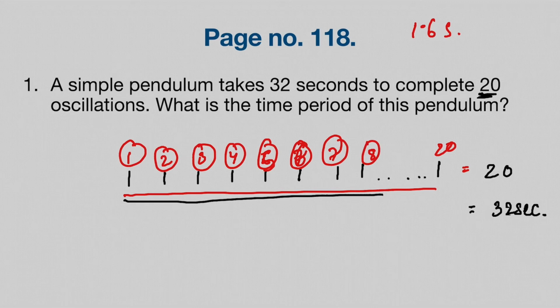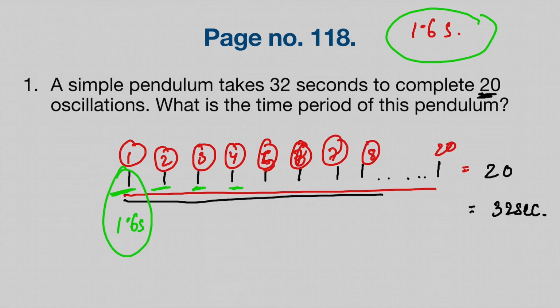All right, now we use division. Why? That is to find out how much this individual one oscillation will take. So the answer that we got was 1.6 seconds, right? So we will write here 1.6 second. This one also will be 1.6 second. This one also 1.6 second.